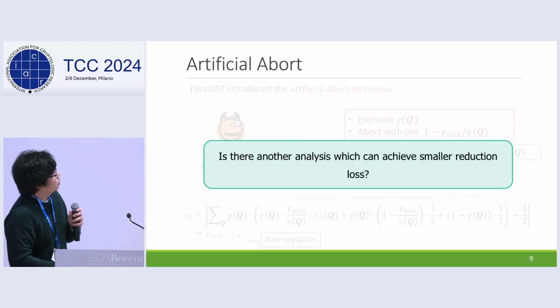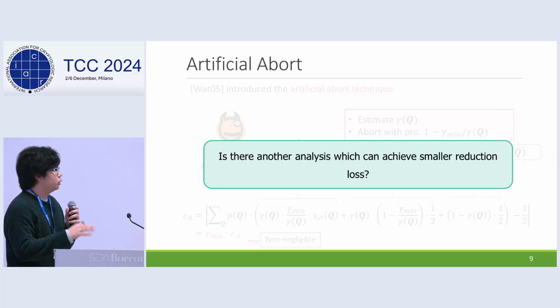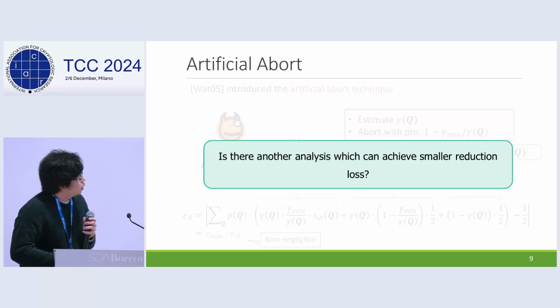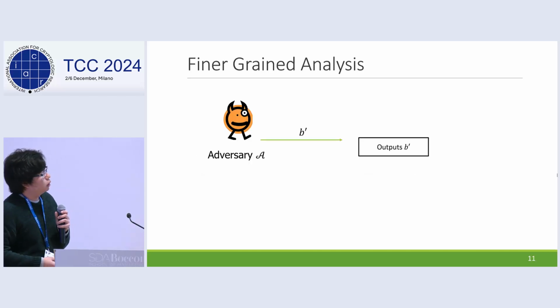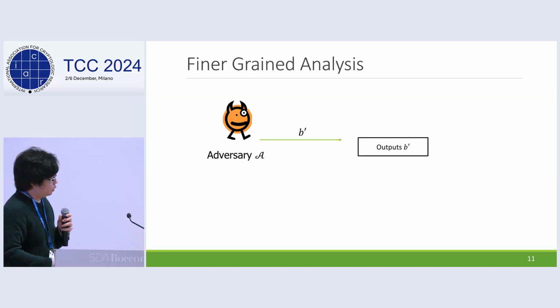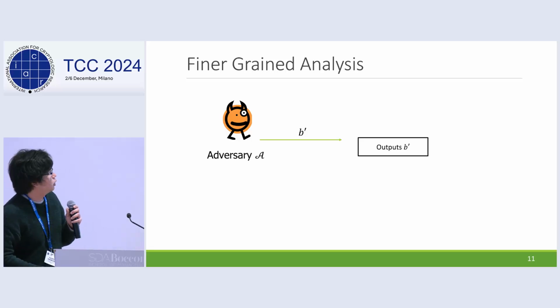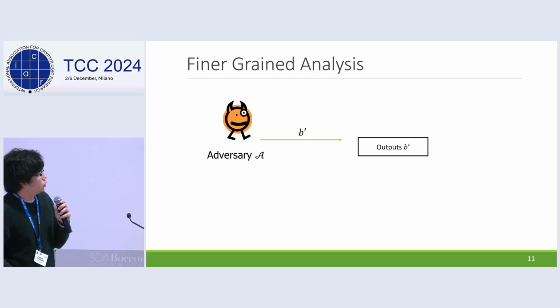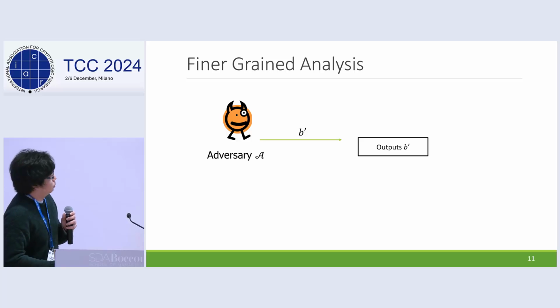problematic case. But the estimation of the no-aborting probability requires a very expensive computation. So this increases the running time of the reduction. Eventually, it increases the reduction loss. So actually, the running time of the reduction in the Waters analysis depends quadratically on the number of queries and the inverse of the advantage of the adversary. So as a natural question, is there another analysis which can achieve a smaller reduction loss compared with the Waters analysis and existing improvement?